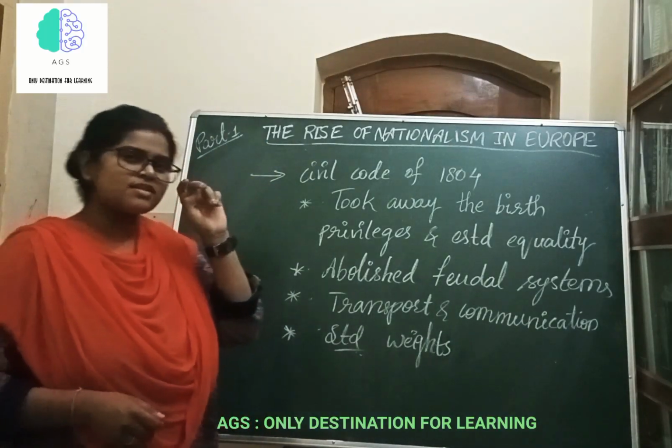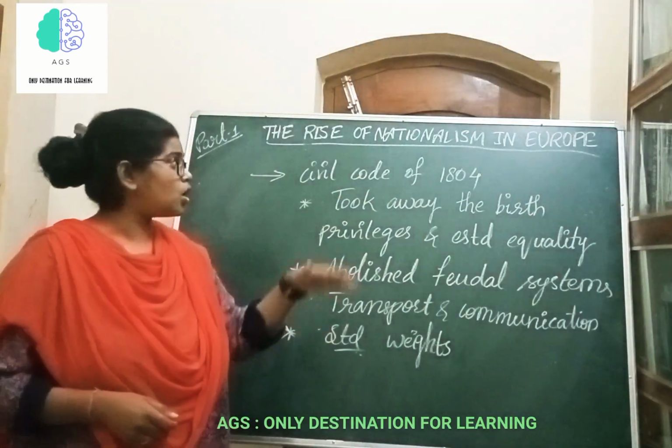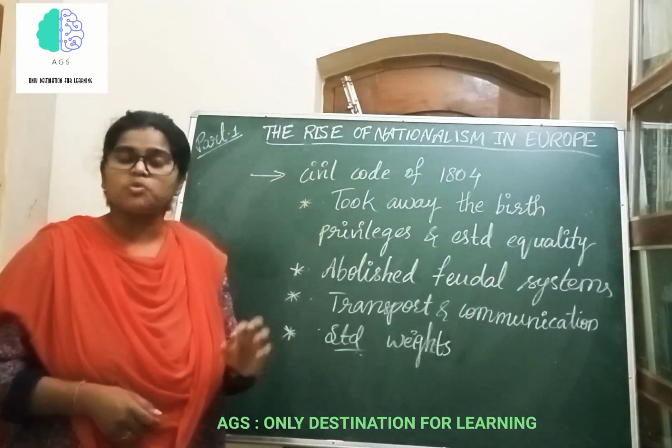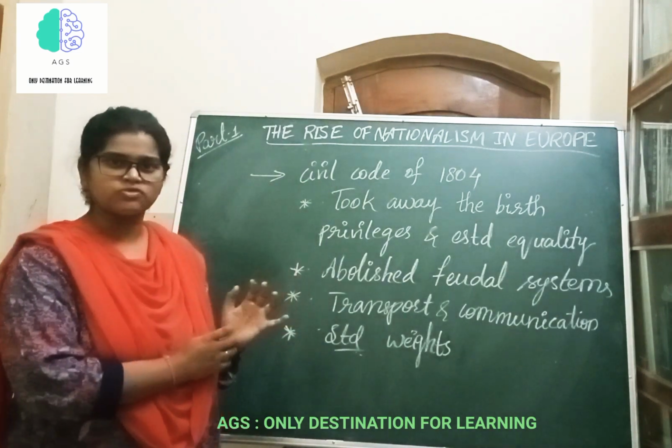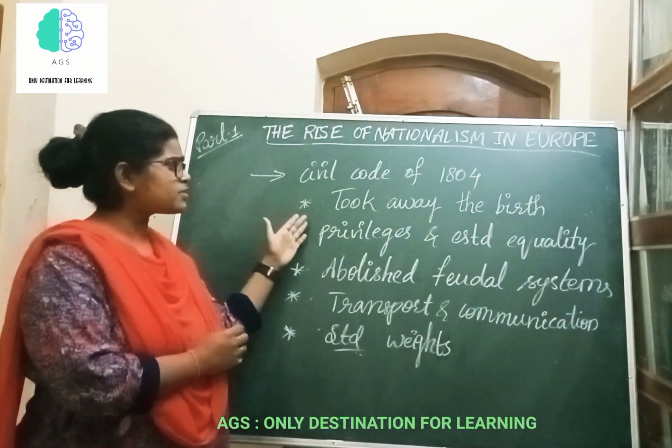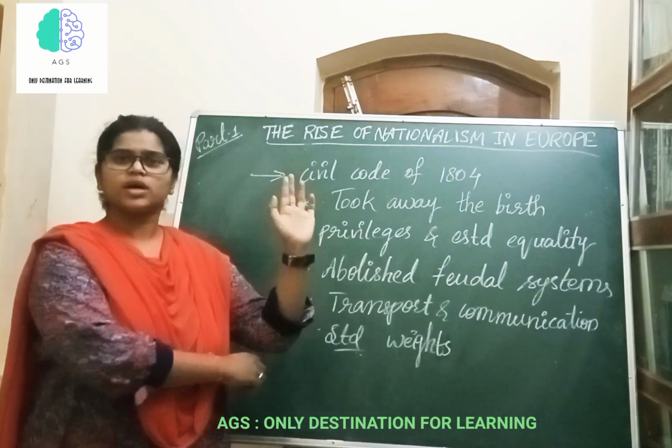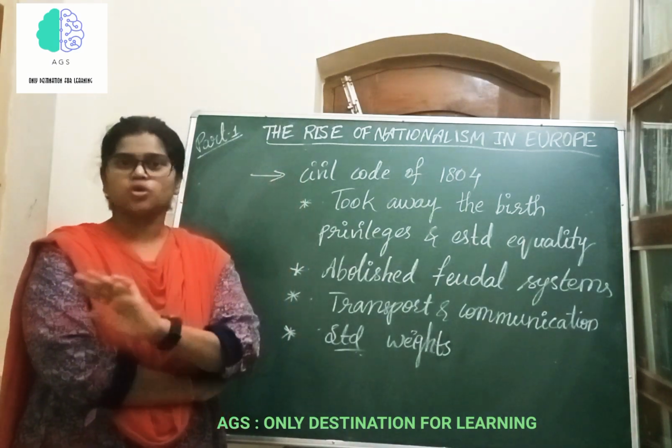See, what is this Civil Code of 1804? This code is also called the Napoleonic Code. Under this Civil Code of 1804, initially he took away the birth privileges of the clergymen as well as the nobility.